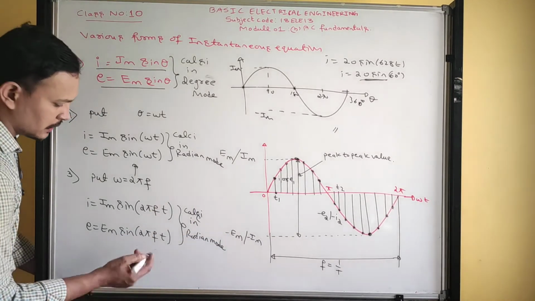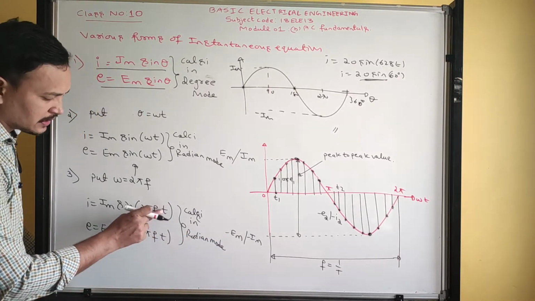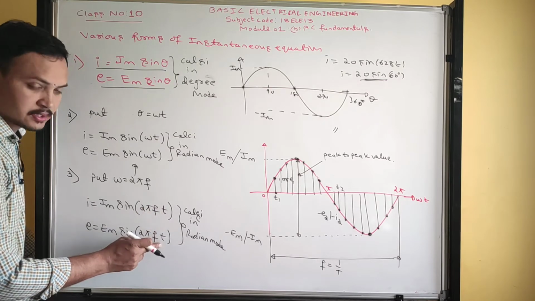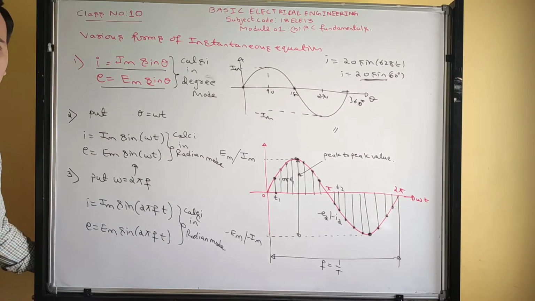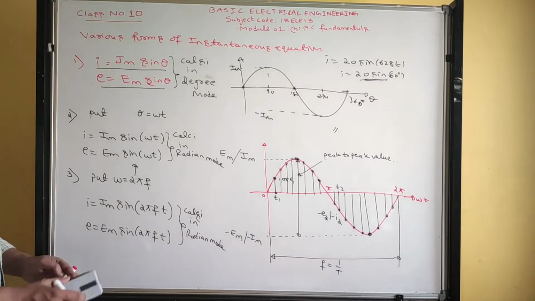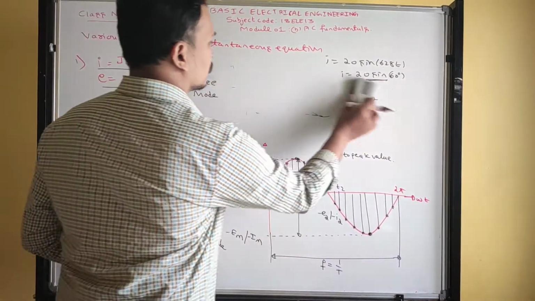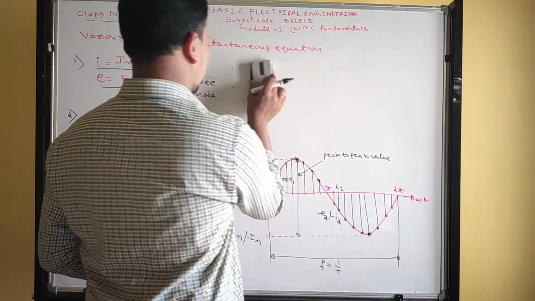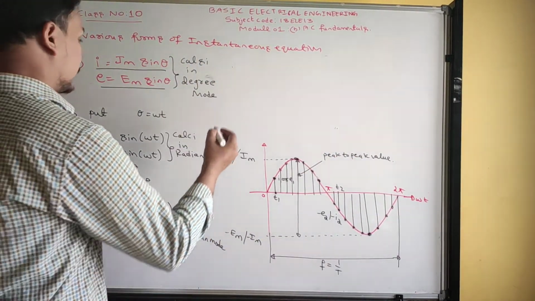Radian mode. If there is a t, simply if t is there, you keep the calculator in radian mode. Okay, so this is one form. And next another form, last one. Okay, another form, the fourth one.